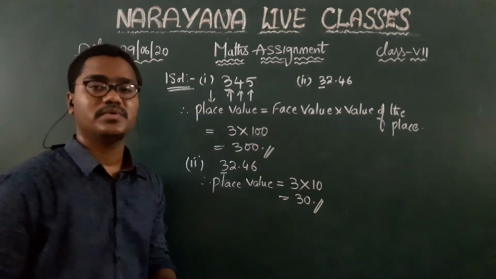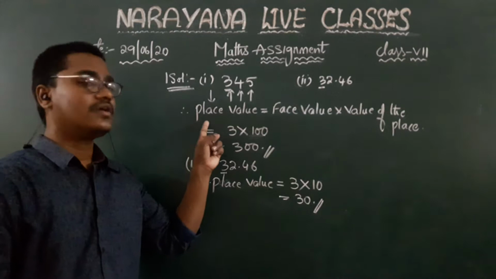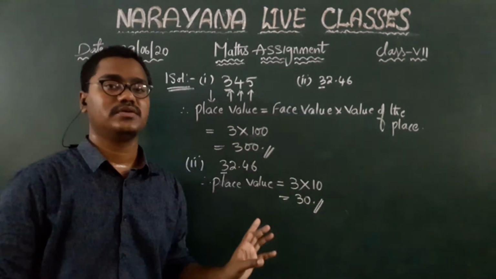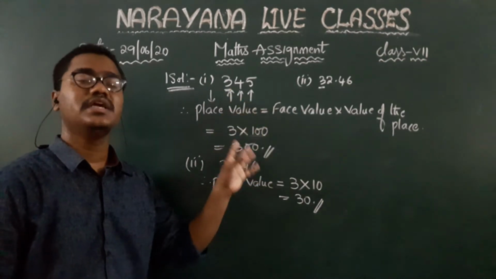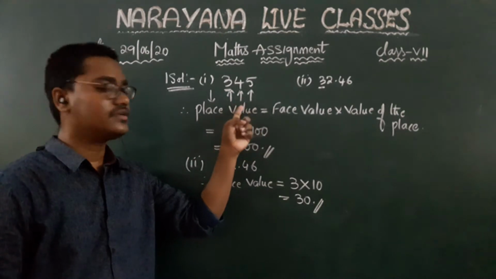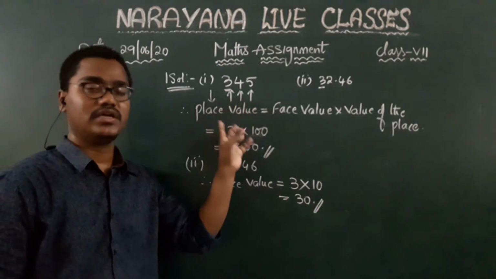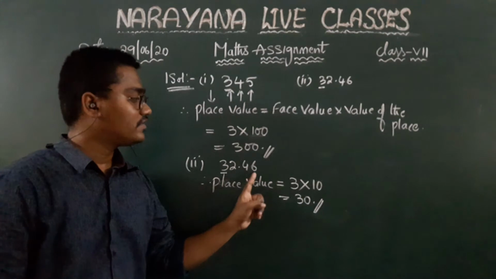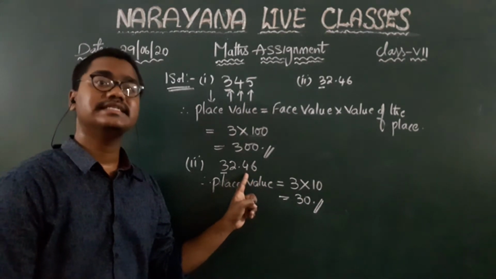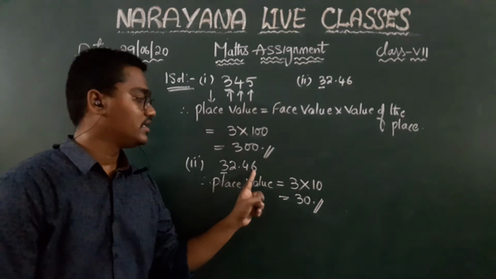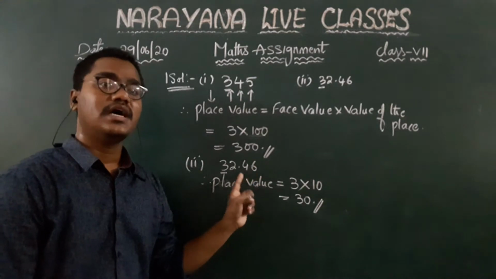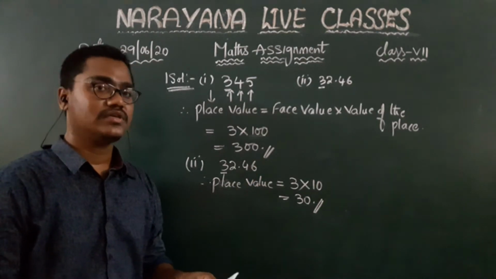The only thing you need to remember here, children, is the formula for the place value: place value is equal to face value into value of the place. Face value is nothing but the number itself into value of the place. If it is ones place, it is into 1. If it is tens place, into 10. If it is hundreds place, into 100. So in that way you need to conclude. If they are asking us to find out the value of the place of 4 here, children, it is tenths place, that is 1 by 10. If they are asking the value of 6, the value of the place will be hundredths. Yes or no? In that way you need to conclude the answer.